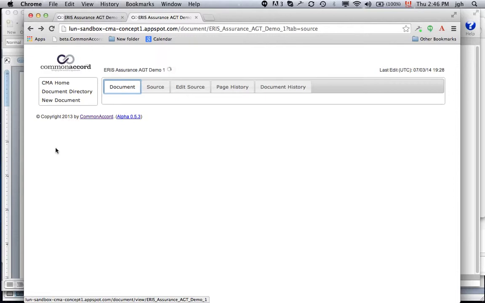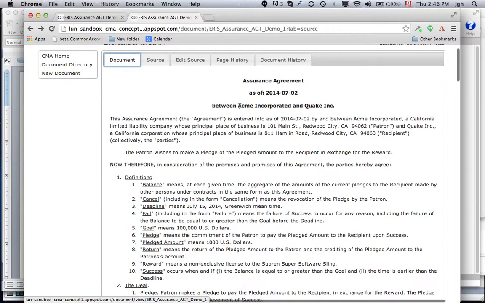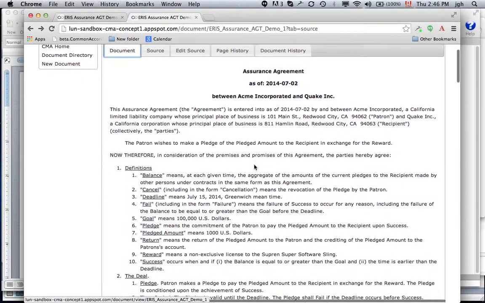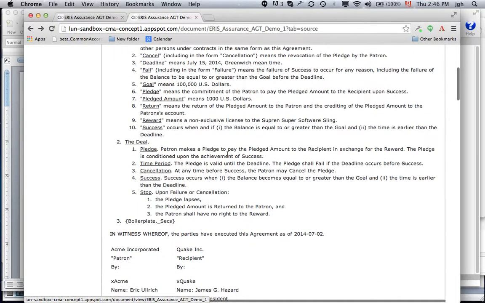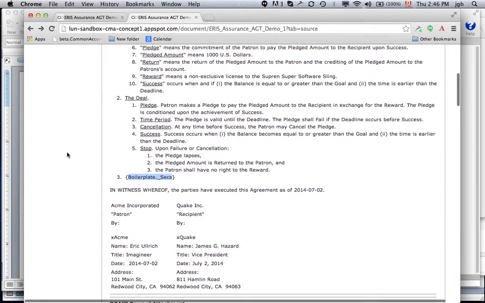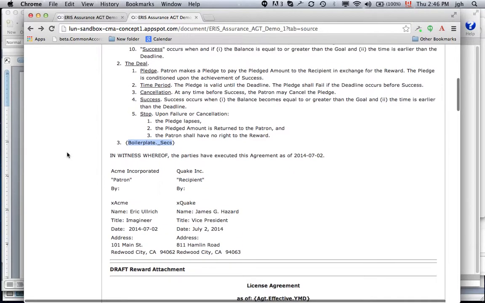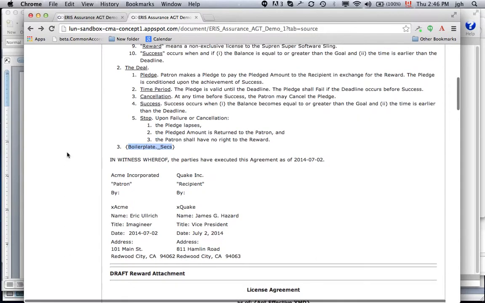So here's the demo 1, the document. Sorry, slow server. So the assurance agreement, we now see that it's between Acme and Quake. We've got all the information in it. Here are the rules of the pledge, including the substance of it. I've left here a blank for boilerplate. This is where, on a layer even below this, we would include all the dispute resolution, general terms, all of that. I haven't cooked up anything for this kind of transaction, but you can see how obviously you would rely on general notions there that you would then inflect for the particular circumstance.